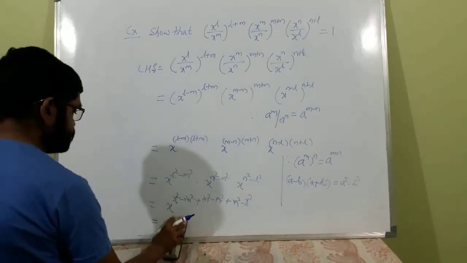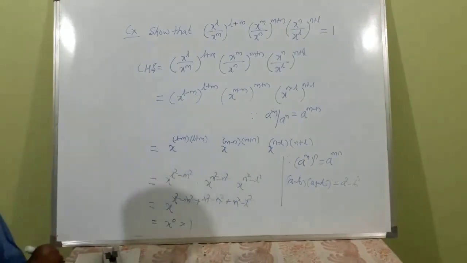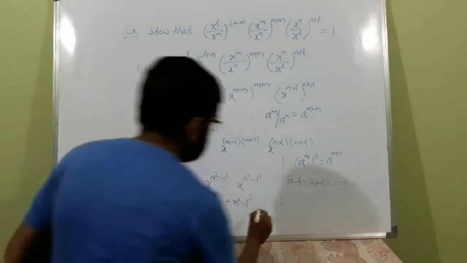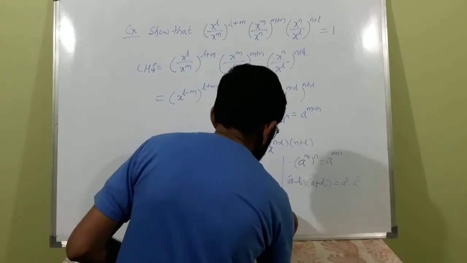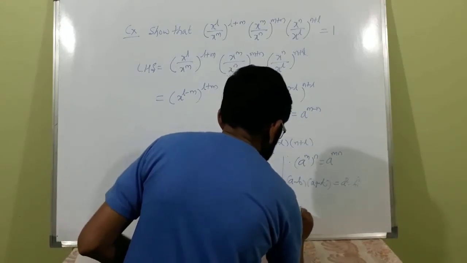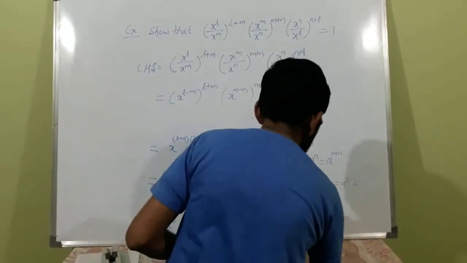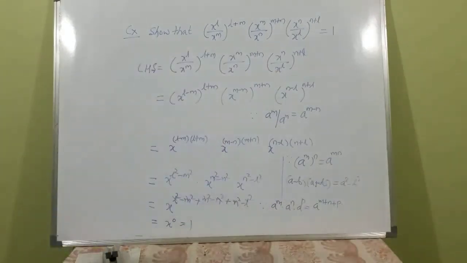What is x raised to 0? That is nothing but 1. This is because a raised to m into a raised to n into a raised to p is equal to a to the power m plus n plus p. We are using that result here. Hence, x raised to 0 is equal to 1.